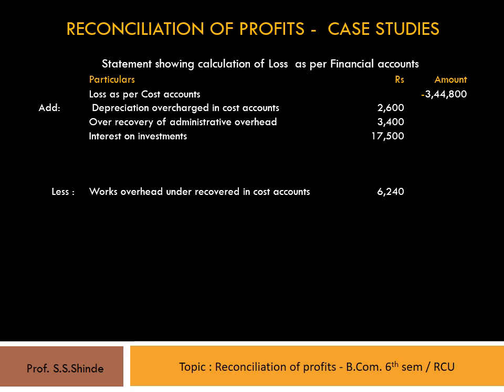This transaction will increase the profit as per cost accounts and decrease the profit as per financial account. Therefore, the amount should be deducted. So it will be shown under the less items as goodwill written off 11,400. Now there's an income tax paid to the extent of 80,600.